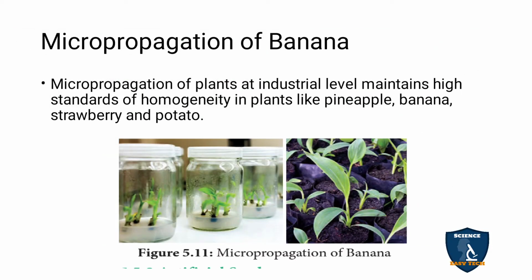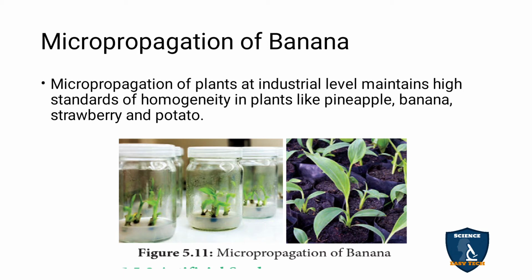Micropropagation of banana. Micropropagation of plants at industrial level maintains high standards of homogeneity in plants like pineapple, banana, strawberry and potato. They are used for commercial purposes. For that they need homogeneity, that is, the same condition of the plants. This micropropagation technique is effective in pineapple, banana, strawberry and potato.